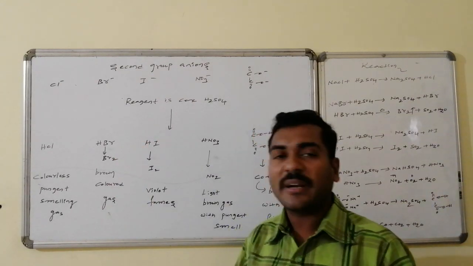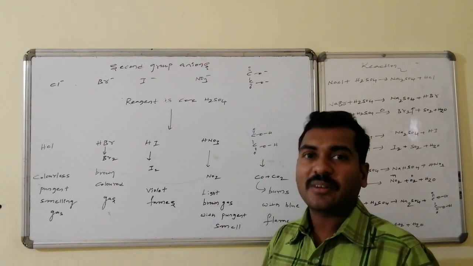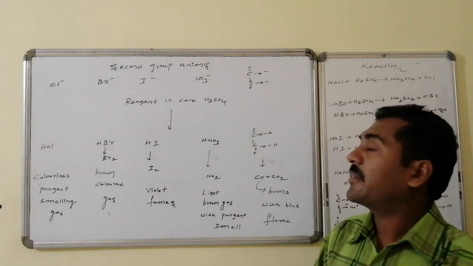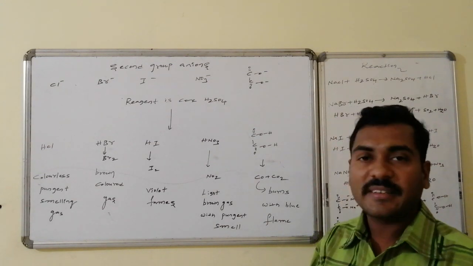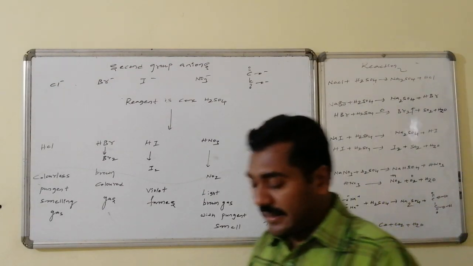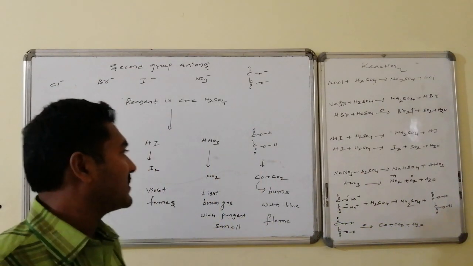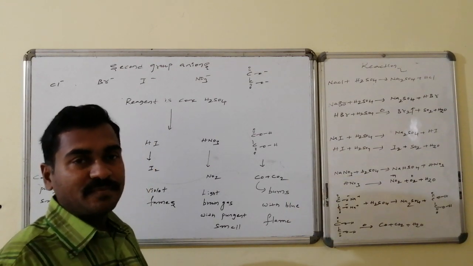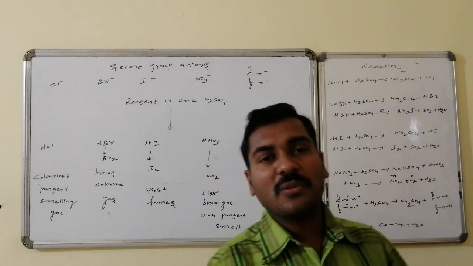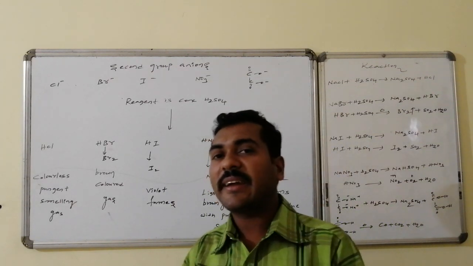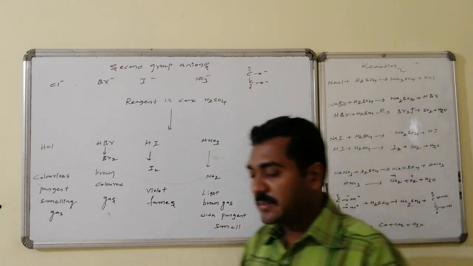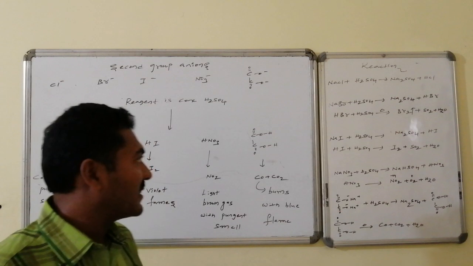Similarly, bromide is converted to hydrogen bromide. Further, it also undergoes oxidation to bromine, having brown color gas, whereas iodide is converted to hydrogen iodide, and further it is converted to iodine, which gives violet colored fumes. And the nitrate ion is converted to nitric acid. Nitric acid further decomposes because it undergoes a disproportionation reaction. NO is produced, and that NO under aerial oxidation is converted to nitrogen dioxide. Nitrogen dioxide is a light brown colored gas with pungent smell, whereas oxalate is converted to oxalic acid.